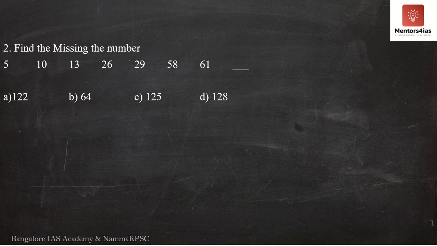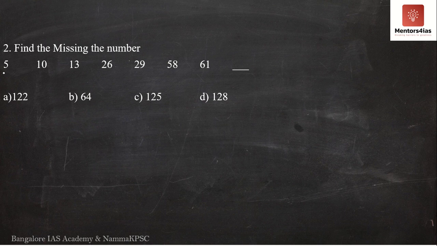Now, the second question says we have 5, 10, 13, 26, 29, 58 and 61. Okay. Now obviously in this series, it is an increasing series where the numbers are always increasing. So 5, 10, 13, 26, 29, 58, 61.